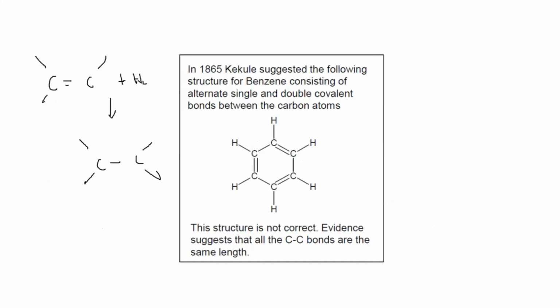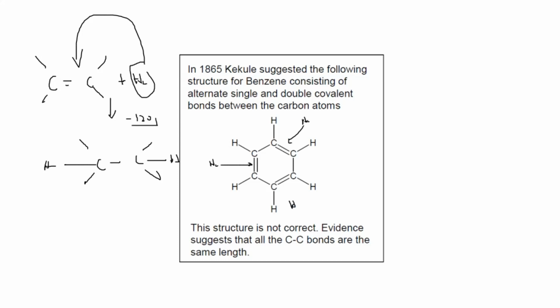But as the double bond changes into a single bond, the energy change is minus 120 for one bond. So when one molecule of hydrogen is added to a carbon-carbon double bond, the energy change is minus 120. If three molecules of hydrogen are added, what should the energy be? It should be minus 360, because for each bond, the first bond breaks and the new bond forms, and the energy change is minus 120, minus 120, minus 120. So the overall energy change should be minus 360.